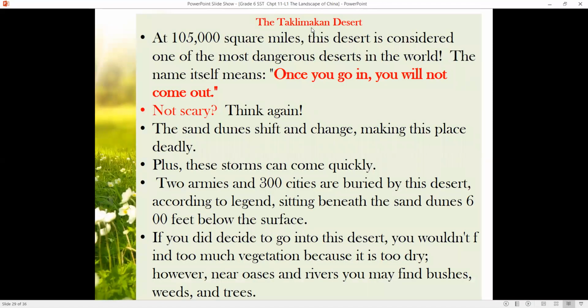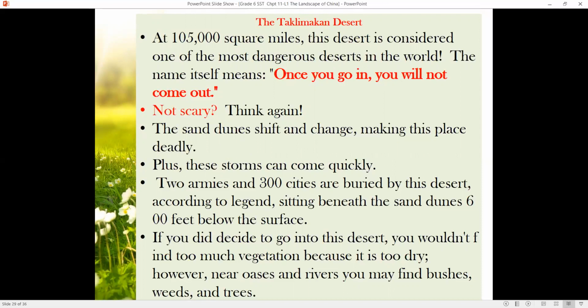The Taklamakan Desert, at 105,000 square miles. This is extra information: it's considered one of the most dangerous deserts in the world. The name itself means once you go in, you will not come out. Scary? Think again. Why is it said that once you go in you will not come out? Because the sand dunes shift and change, making this place deadly. You know what a sand dune is, right?